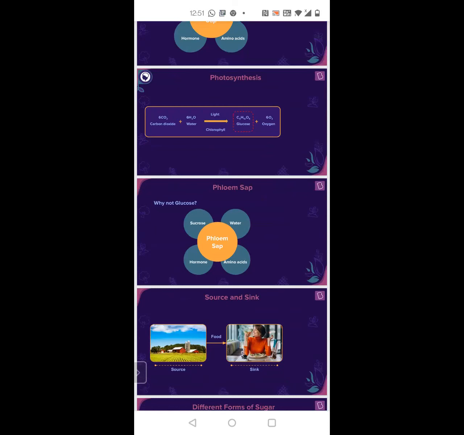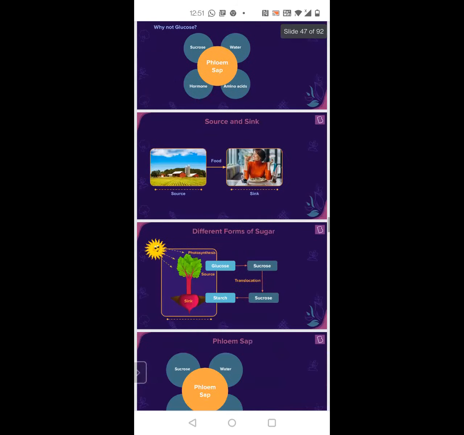Did you get the logic? So what all does the phloem sap consist of? Sucrose, water, amino acids, hormones. And why not glucose? Because glucose is converted to sucrose, because glucose is water soluble. Exactly.